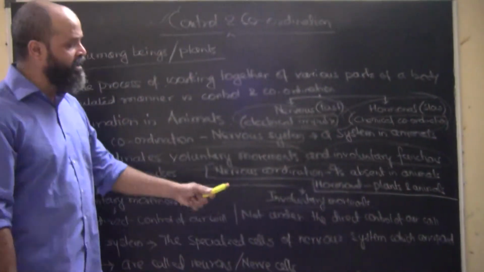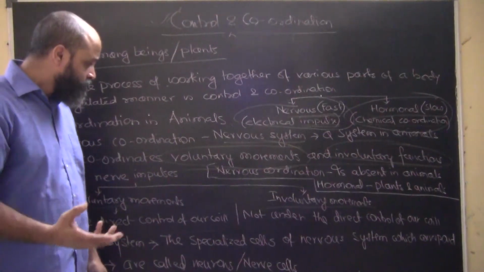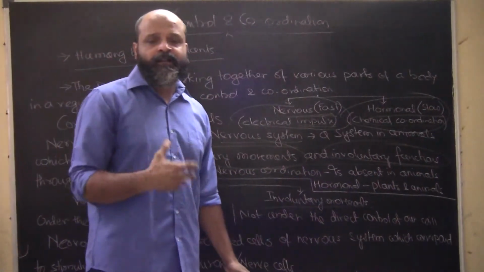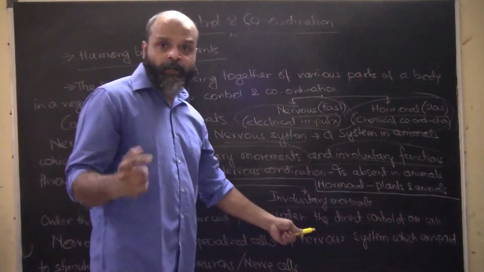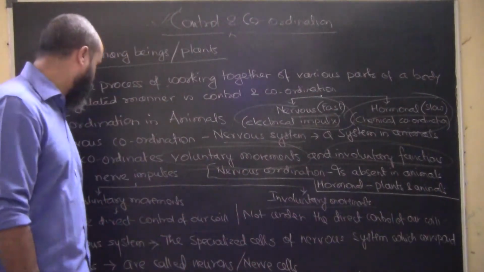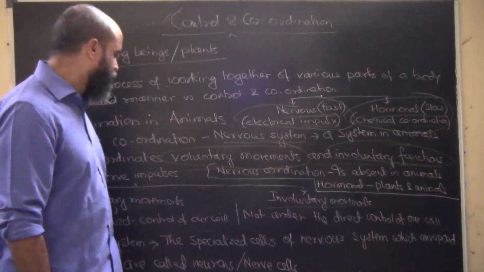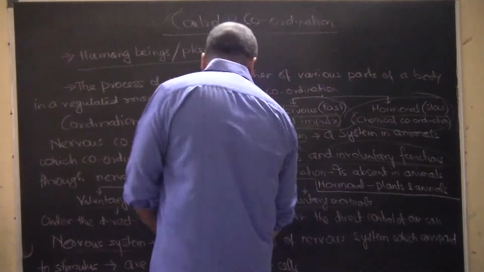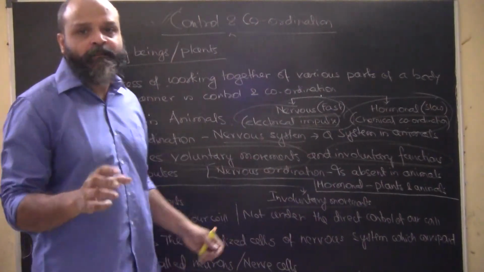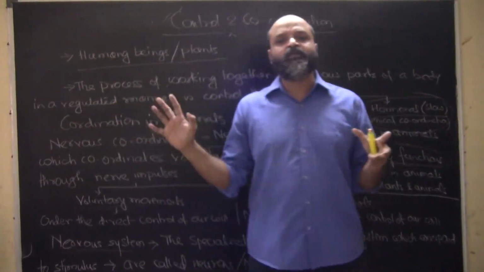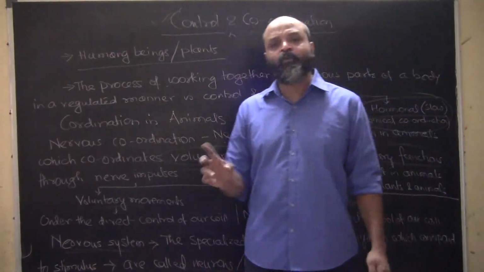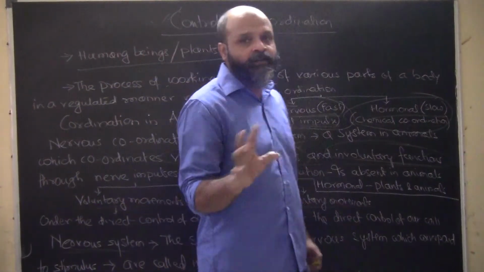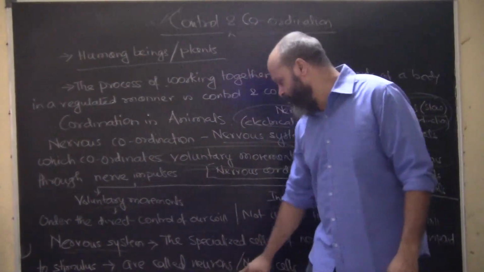And involuntary movements are not under the direct control of our will. As I said, digestion, excretion, blood circulation, all these processes happening inside our body are not under the direct control of our will, and that is involuntary. So what is the nervous system? The specialized cells of the nervous system are called neurons or nerve cells. It is a special network of cells which controls all the activities within the body.